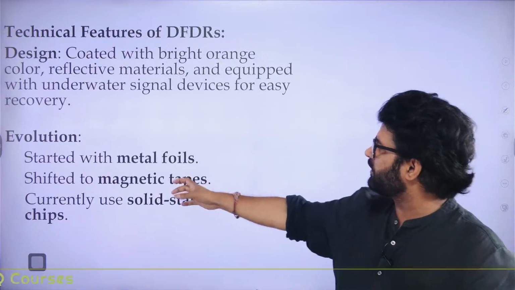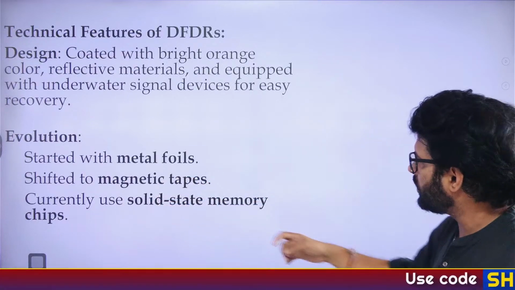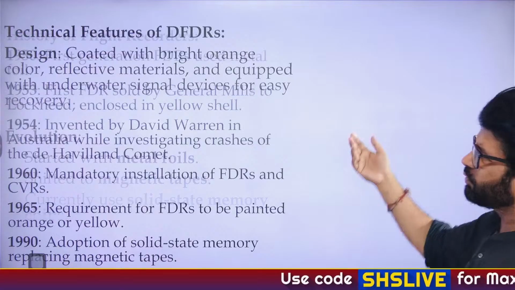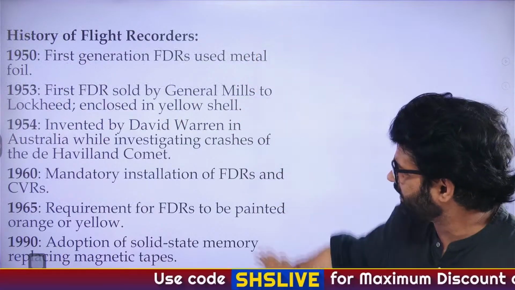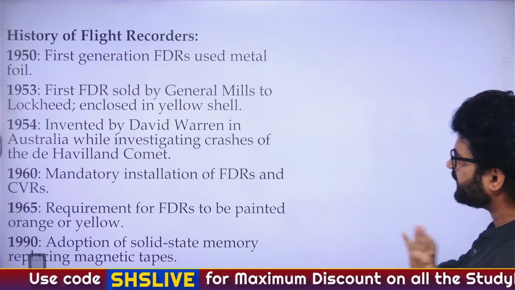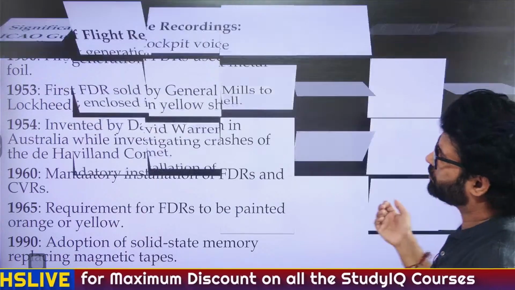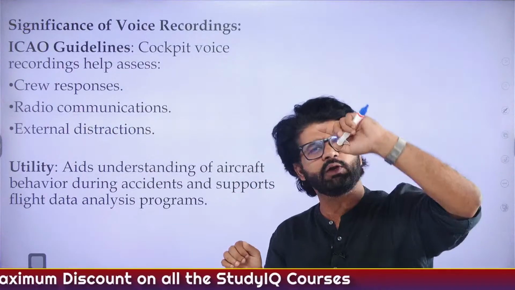It has evolved slowly and gradually from metal foils and magnetic tapes to solid state memory chips. This is, again, you don't need to do a PhD here. This is the history of flight recorders. You can have a look at it. Not that important, just given for closure, so that you can go back and read these things.